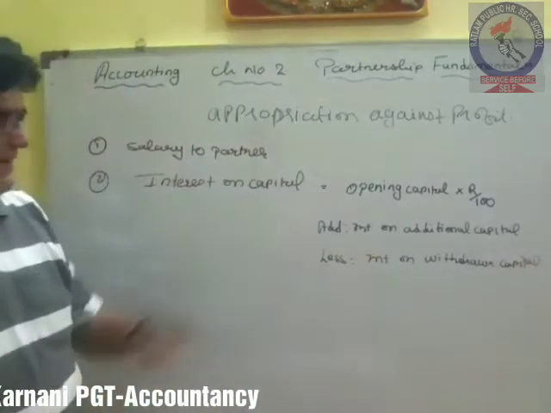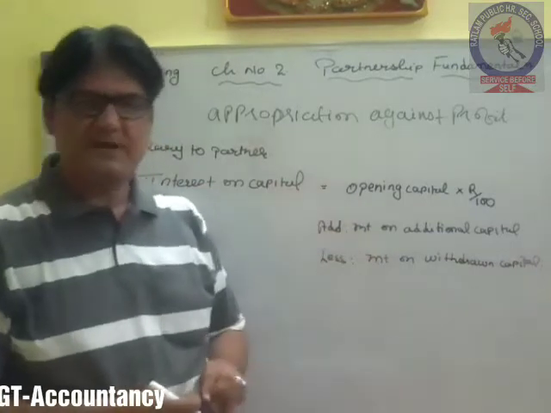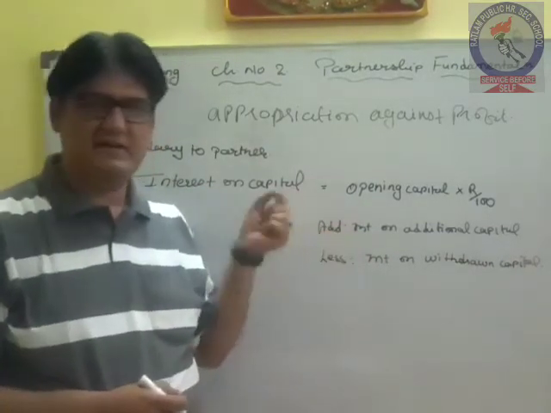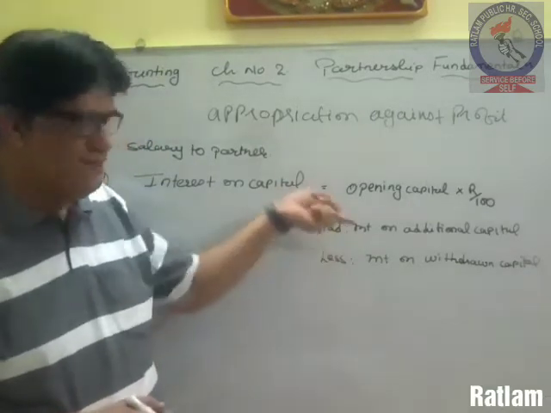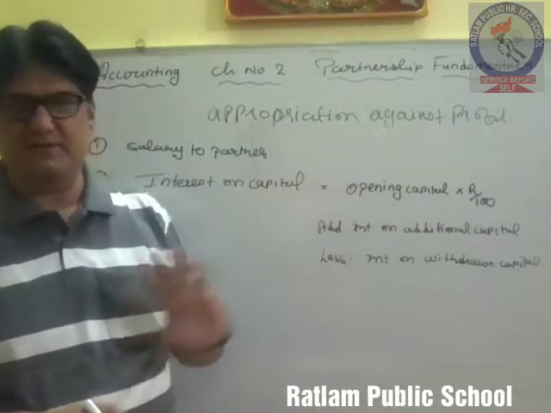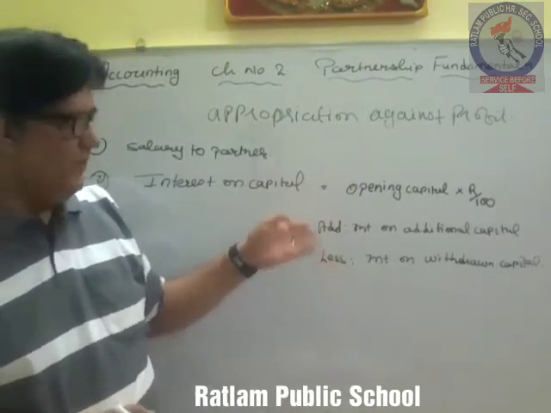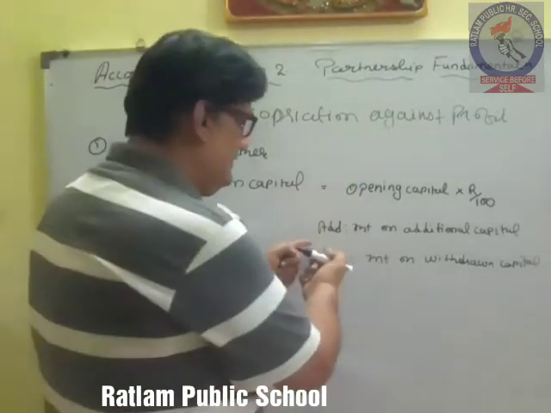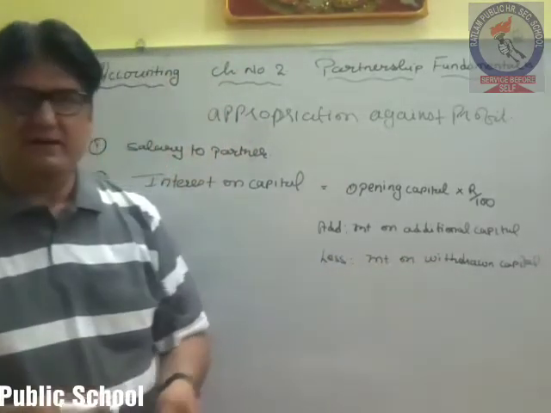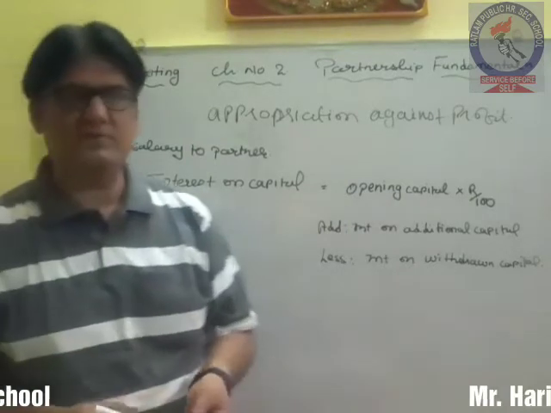If we have added a certain amount of capital during the year, then on that capital we have to pay interest. We have to add that interest to the interest on the opening capital which is calculated for the full year. Then we have to deduct the interest on the withdrawn capital, the amount of capital withdrawn from the firm.